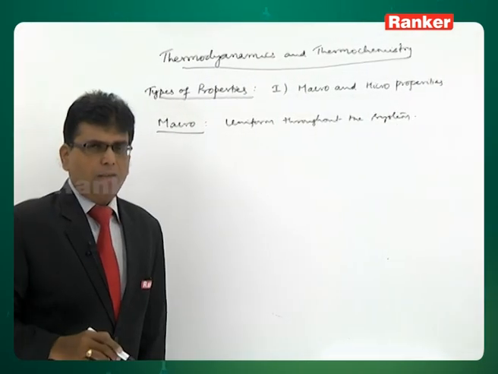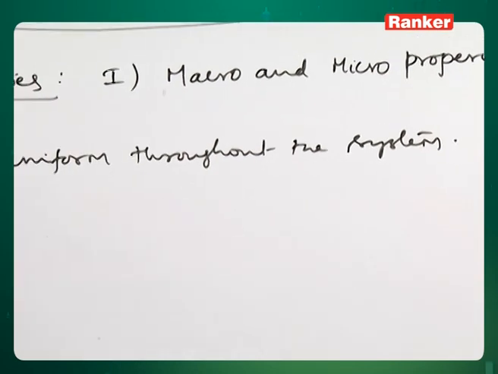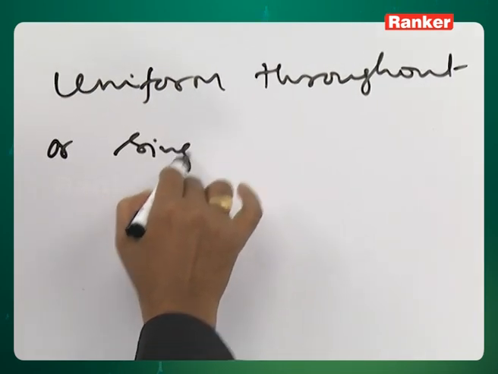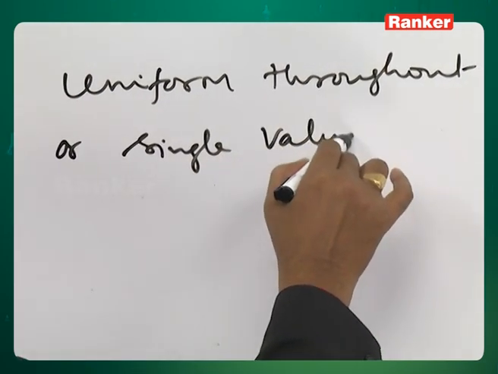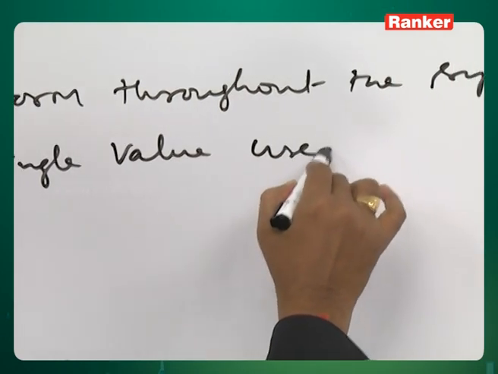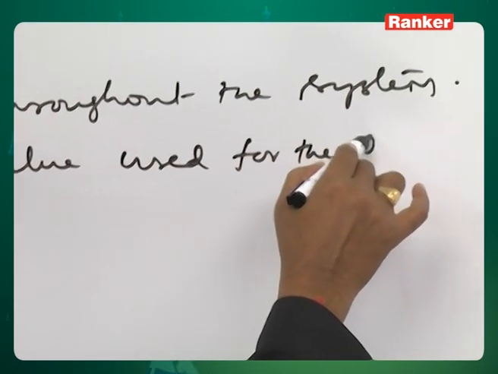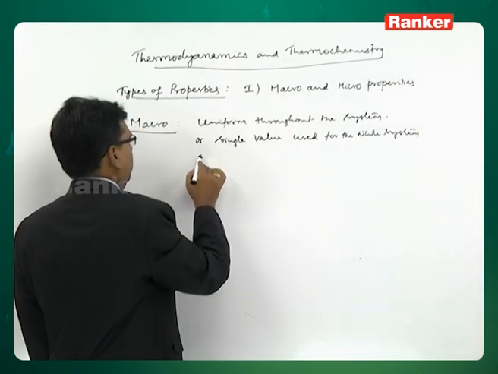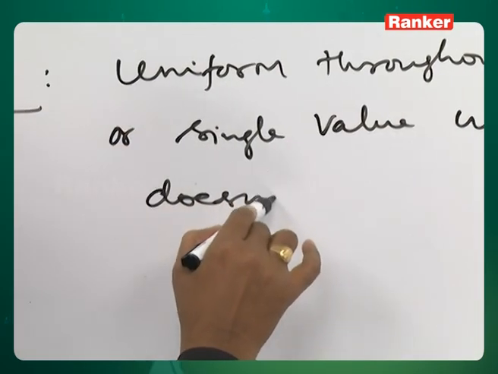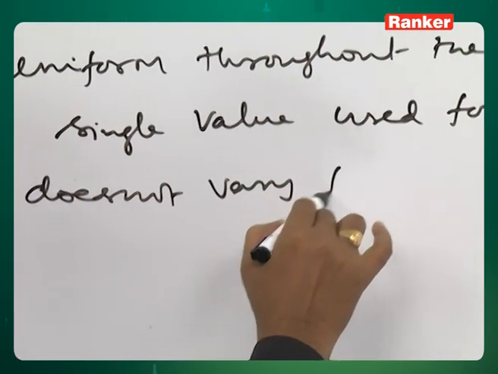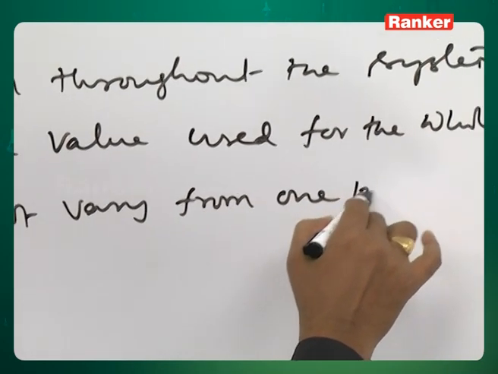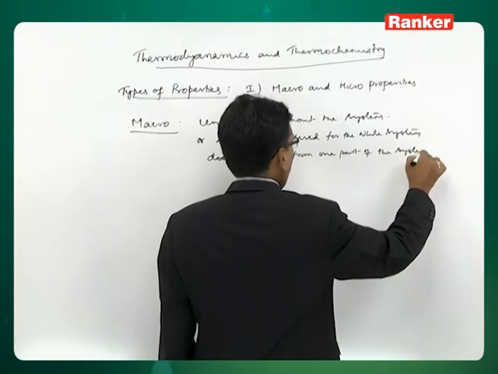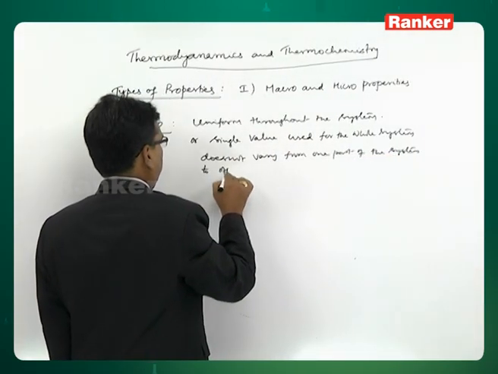A property which is uniform throughout the system, or a single value used for the whole system, or the other way, that does not vary from one part of the system to other part of the system.